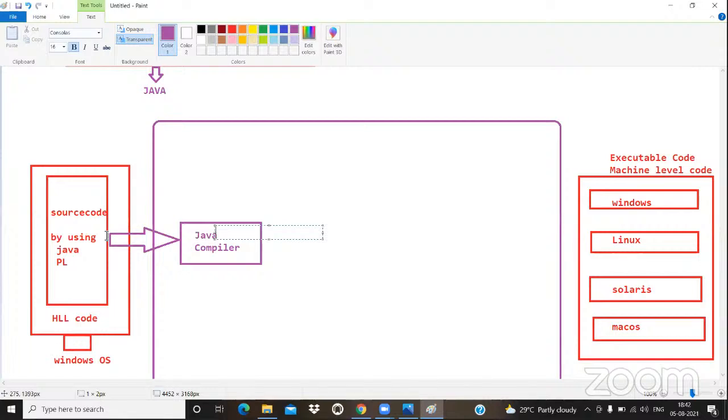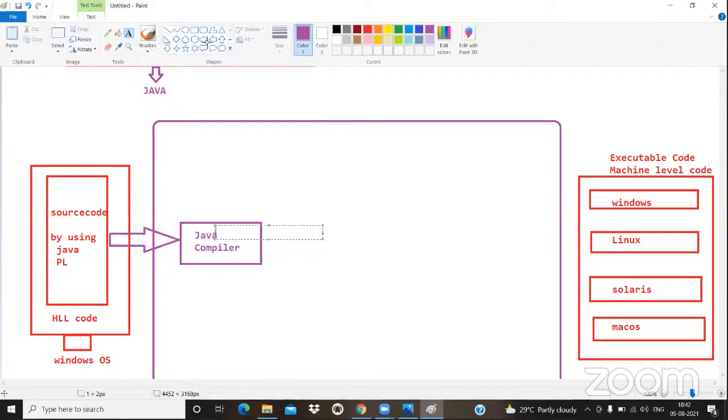C comes with the C compiler. .NET comes with the .NET compiler. And Python comes with what? Python compiler. Every programming language comes with its own compiler. Got it or not? If it is Java, Java provides the Java compiler. That means the Java compiler can understand only the rules of Java. Java compiler only understands syntaxes of Java, guidelines of Java, rules of Java.